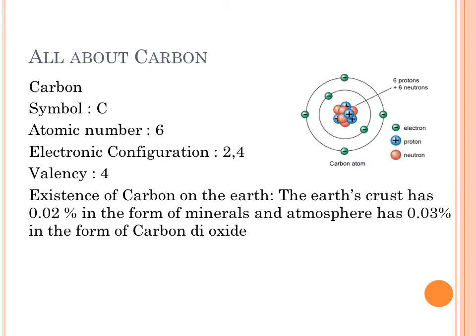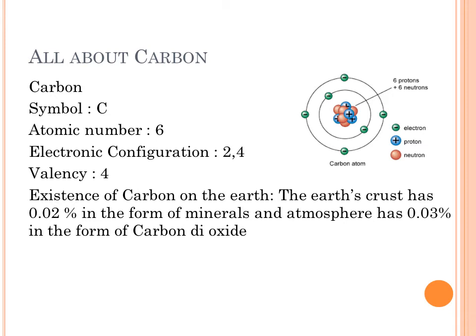So taking in 4 electrons as well as giving away 4 electrons, both options are not possible in case of carbon. So carbon never takes in or gives away 4 electrons. Instead of that, it shares 4 electrons with other non-metals.